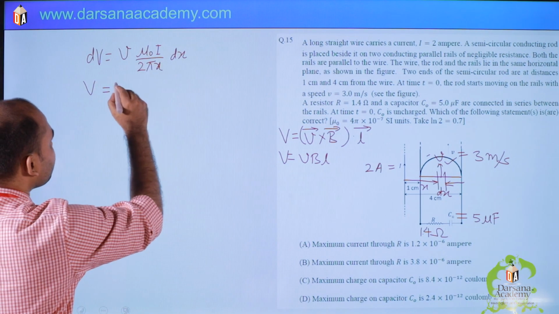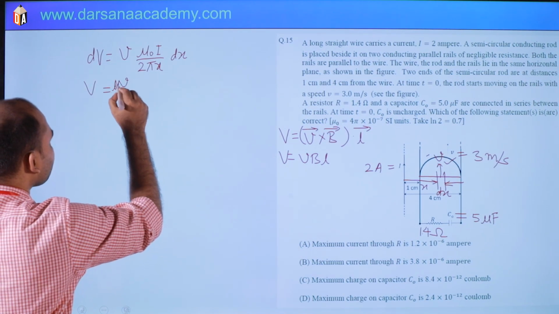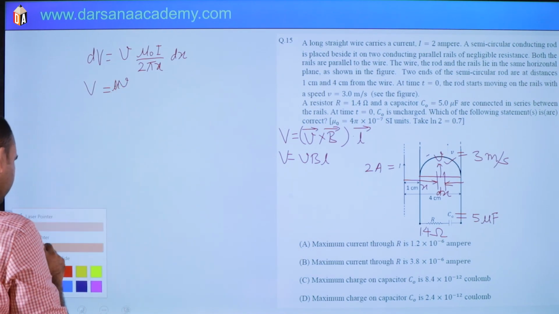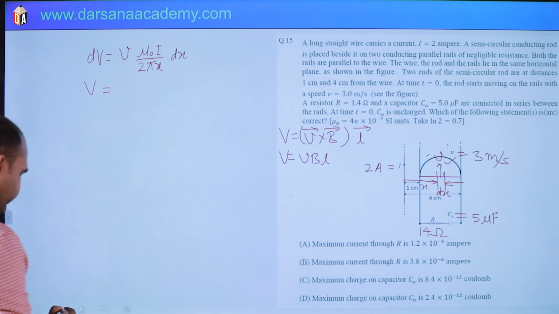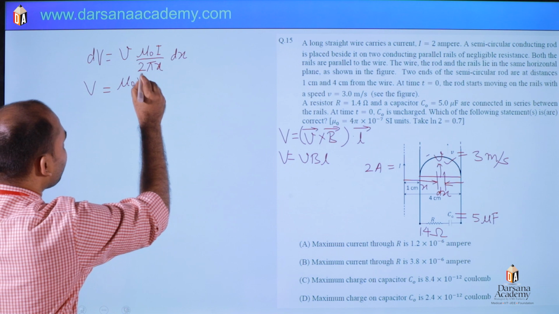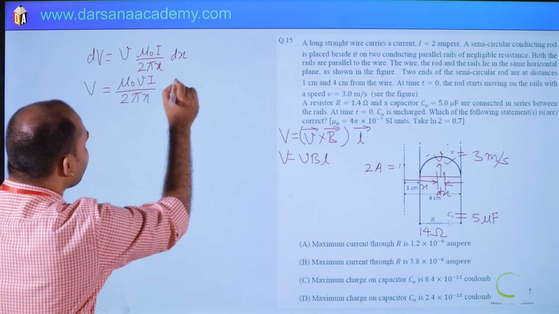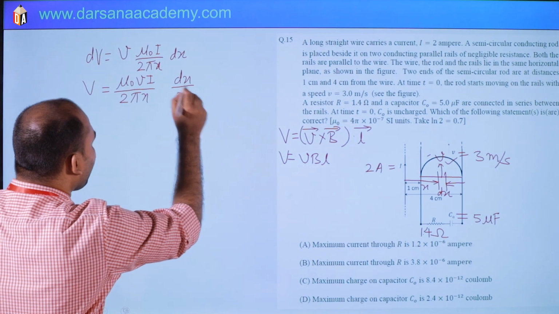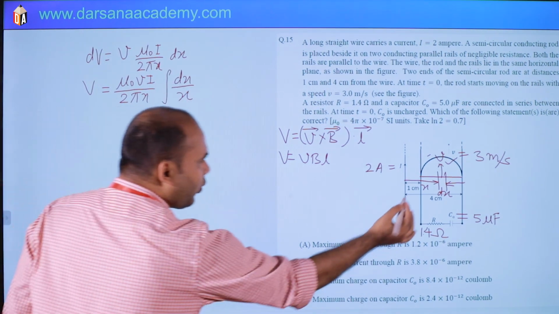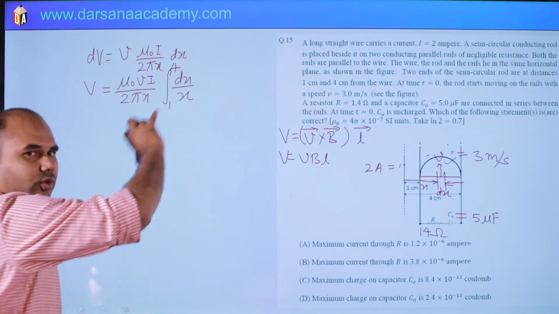Here v is constant, I is constant, so mu naught v I by 2 pi, integral of dx by x, and x is varying from 1 to 4 centimeter. Why am I writing in centimeter? Because it is simply a ratio.